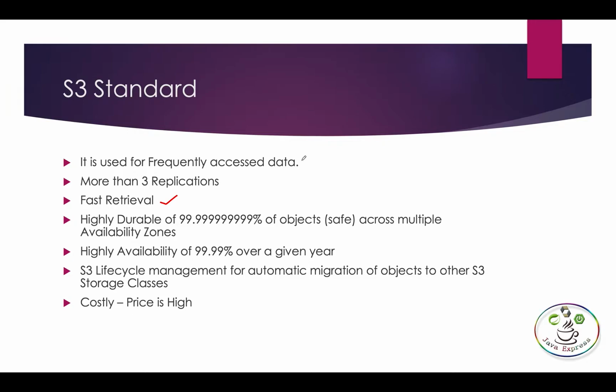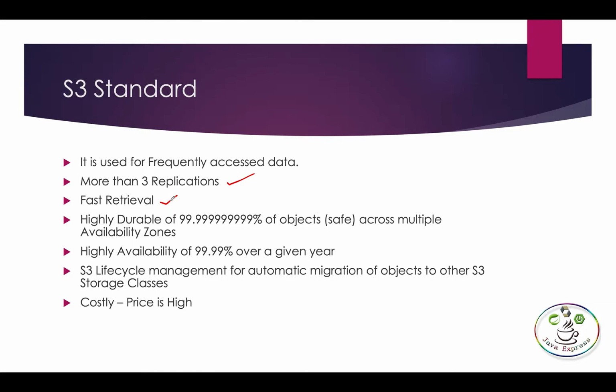We can use S3 Standard, and whenever you upload a file in an S3 bucket, it will make multiple copies. It will be kept in more than 3 data centers, 3 replications. That means in each region, suppose 4 or 5 data centers, it will keep your file in more than 3 replications. Why? Because if by mistake any disaster happens and your data center is not working properly in 2 data centers, it can serve the request from one more data center. That's why it maintains 3 replications.